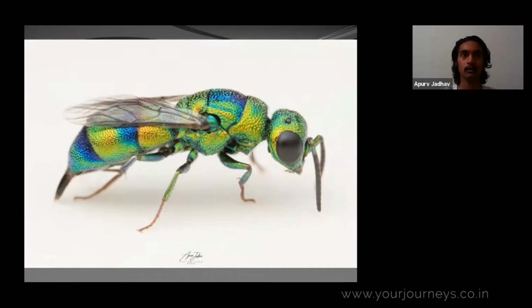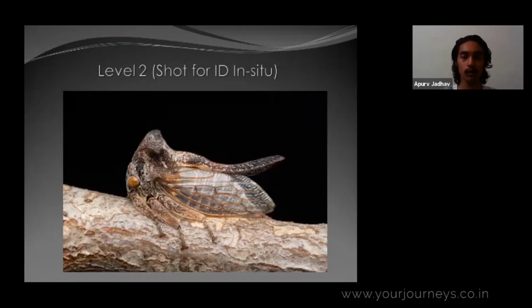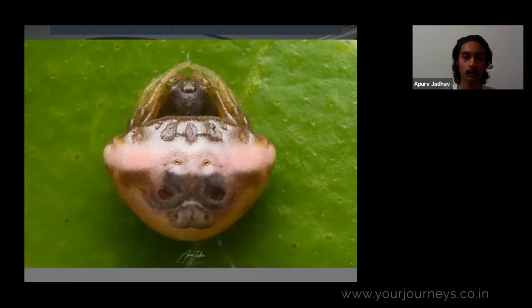So secondly, for pushing myself, I started to shoot insects and spiders wherever I found them, without manipulating their position, without picking up the spider from the ground and keeping it on a leaf. I started to shoot them however I can, without manipulating the subject itself. So this is a plant hopper which you can see is found on twigs and branches. I started to explore spiders as well. This one you can see is on a leaf.